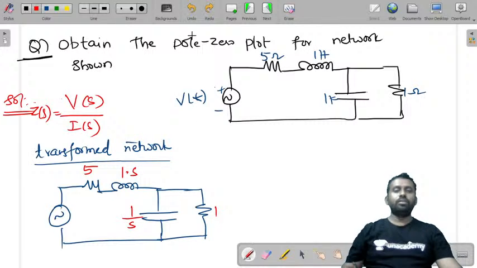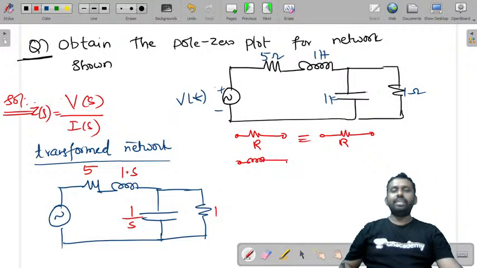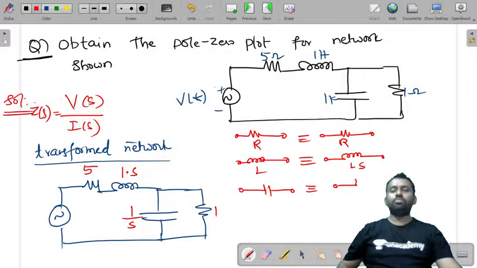Okay. So a resistor, if it is R, its transformation is the same, R. If you have an inductor, its transformed variable is L into s. If you have a capacitor, its transformed variable is 1 by Cs.